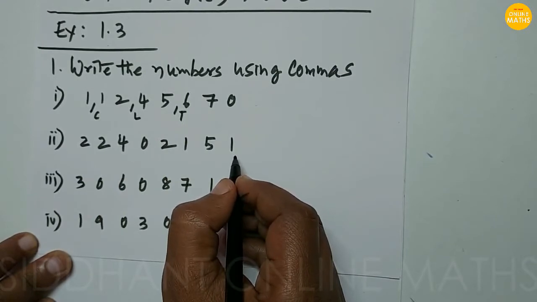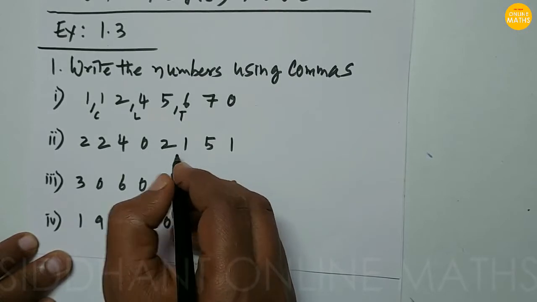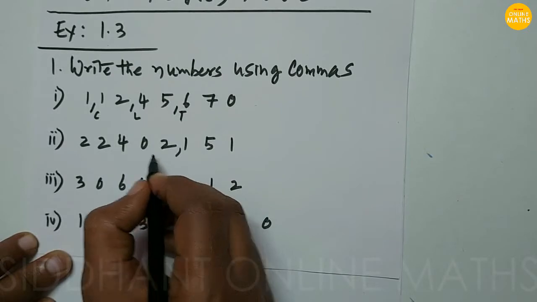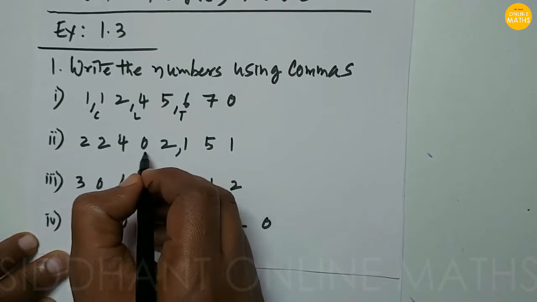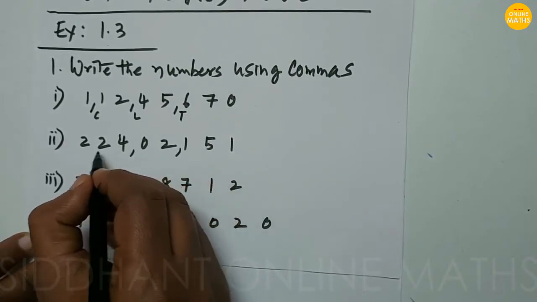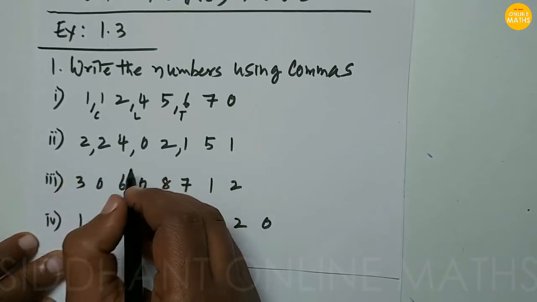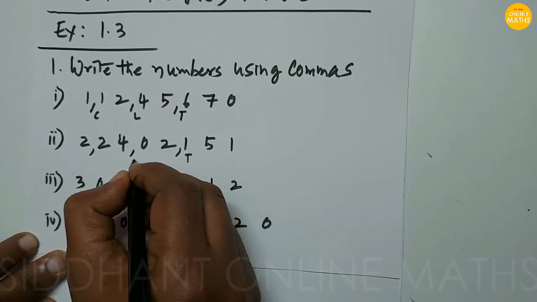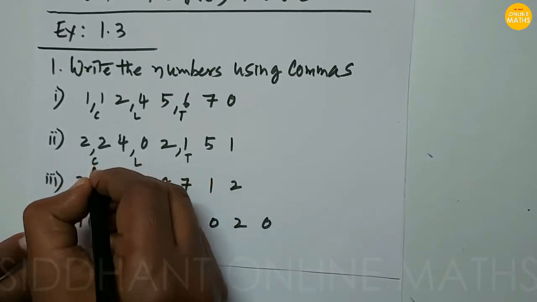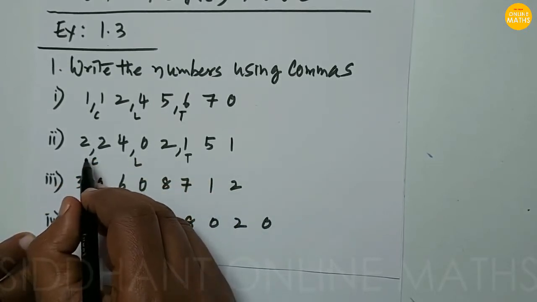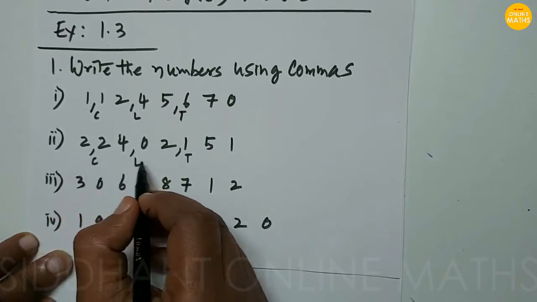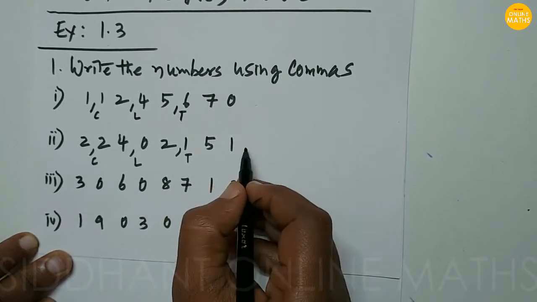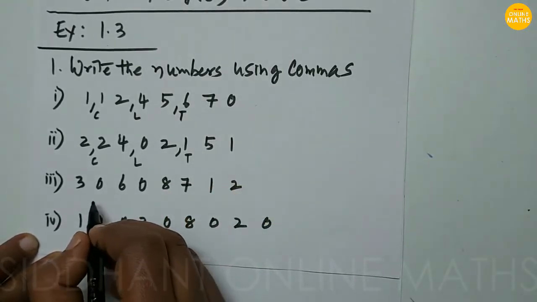Now the second problem, 22402151. From right to left, after three digits we keep a comma, then after that every two digits we keep a comma. So this will be the thousands place, this will be lakhs, and this will be crores. It will be read as 2 crores 24 lakhs 2151.